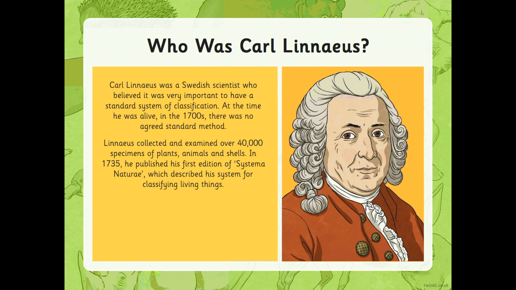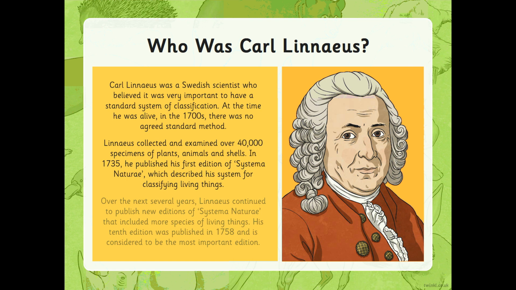This was his system for classifying animals. Over the years he changed it and tweaked it slightly, and actually he produced lots of editions of this book. It was the 10th edition that is the most famous today, and that was published in 1758.